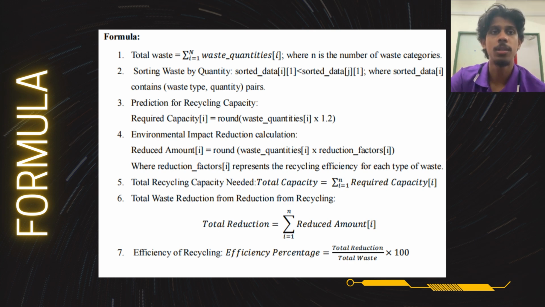The formulas in the waste sorting and recycling system calculate key metrics such as total waste by summing waste quantities, sorting waste by quantity to prioritize collection, predicting recycling capacity by adding a 20% buffer, and calculating environmental impact reduction based on recycling efficiency factors. The system also computes total recycling capacity and total waste reduction by summing the required capacities and reductions, respectively. Finally, recycling efficiency is measured as the percentage of total waste successfully recycled, ensuring optimized and effective waste management.